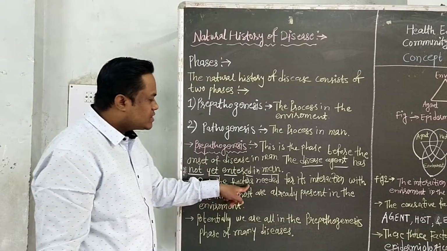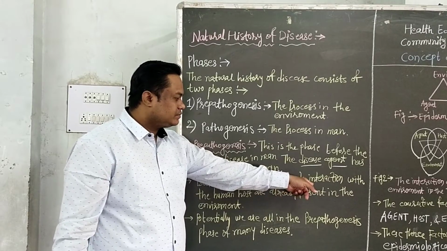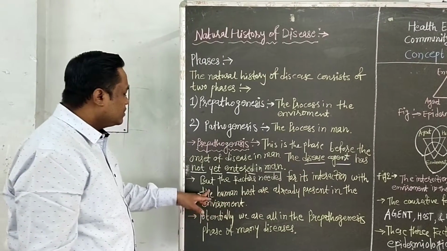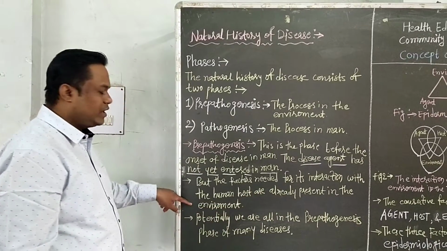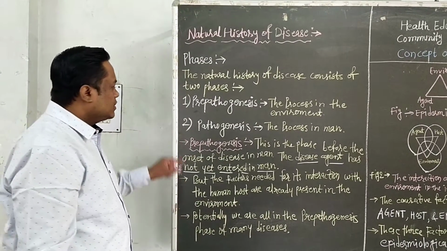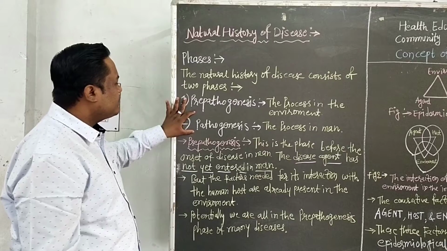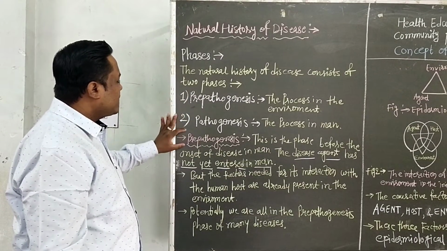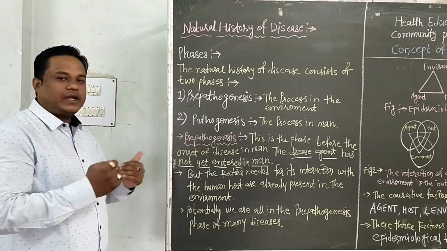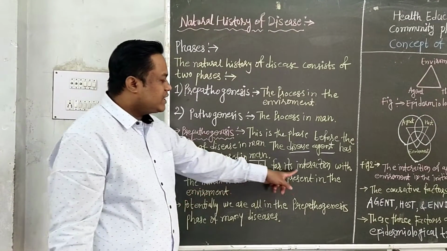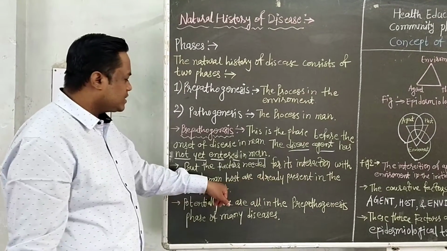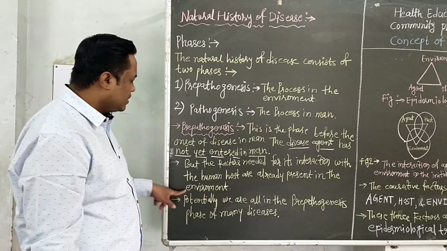But the factors needed for its interaction with the human host are already present in the environment. This means in the pre-pathogenesis phase, the disease has not entered into the man, but at the same time, the factors needed for interaction with the human host are already present in the environment.